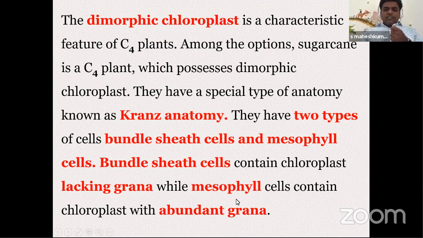The mesophyll cells contain chloroplasts with abundant grana. So in bundle sheath cells, chloroplast is present but grana is absent. In mesophyll cells also, chloroplast is present, but with abundant grana. So these are two types of chloroplast within a leaf. It is called dimorphic chloroplast. This is another adaptation in C4 plants.